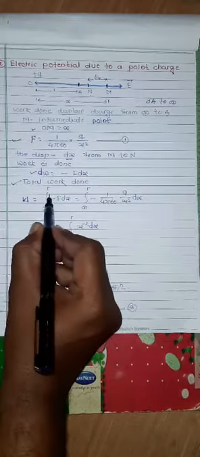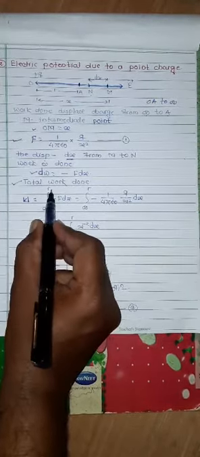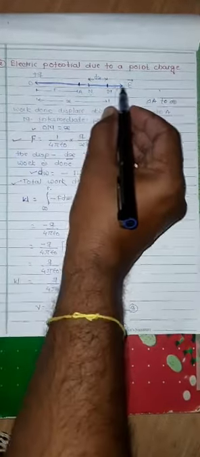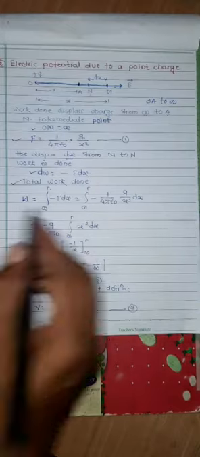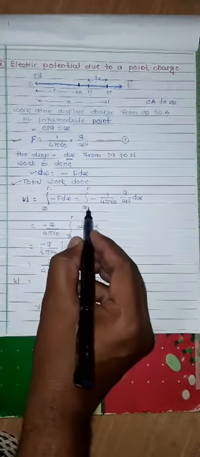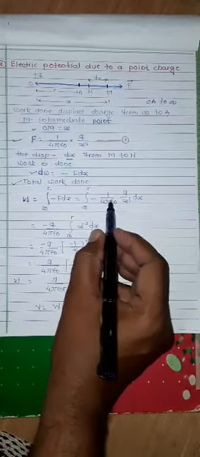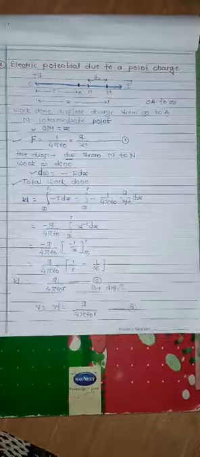It is from the infinite point to r, which means from anywhere to the point A. It is nothing but the integration from infinity to r of minus F dx, which is equal to the integration from infinity to r of minus 1 upon 4 pi epsilon 0 q upon x square dx.